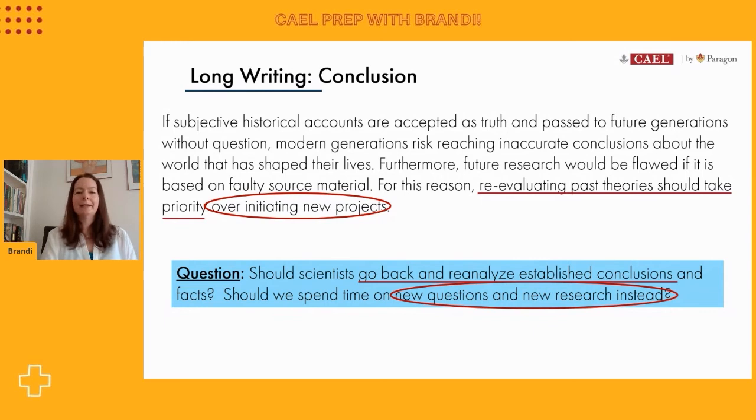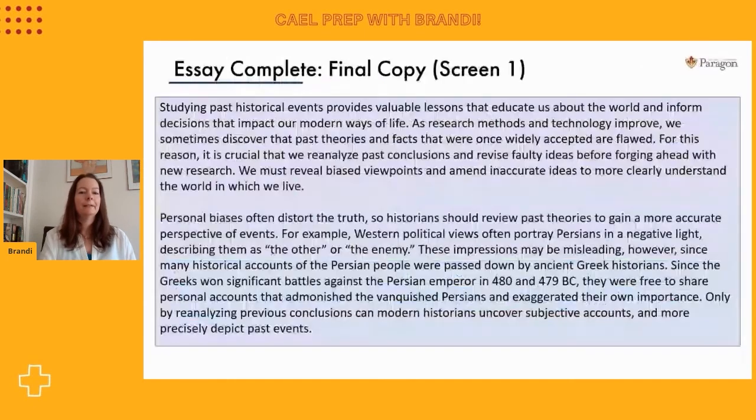So again, we've acknowledged the other side of the argument that we didn't choose to write about, and we've written about it in a way that suggests that it's weak. It's not a priority. We really should focus on past research first. So the raters should be happy with the way that we've fully addressed this question. So all in total here's our essay complete. All right, the first 2 paragraphs are there. You can see the introduction at the top and that first main reason, talking about personal biases, in the bottom.